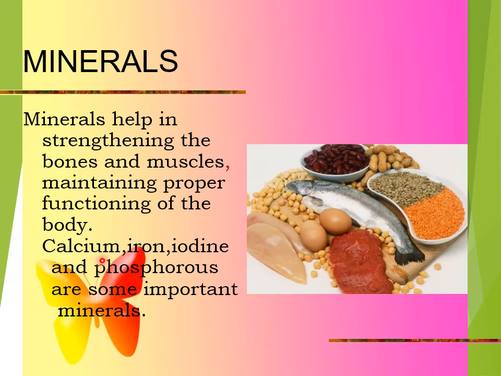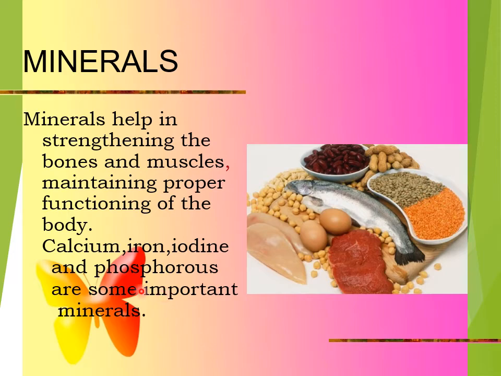So lack of minerals in the body may also cause diseases, same as vitamins. For example, lack of iron. If there's a deficiency of iron in a body, a disease called anemia can happen. A person can suffer from anemia, that is, there will be lack of blood in the body. And if a person has deficiency of iodine, then they might suffer from goiter. In goiter, what happens in the neck region? There's a large swelling. This you will be learning in detail in higher standard.